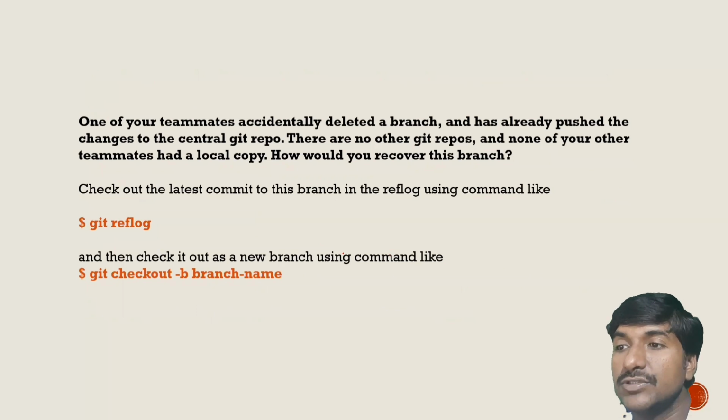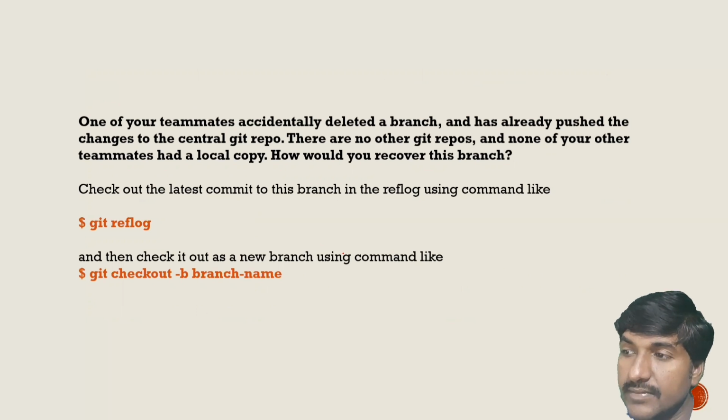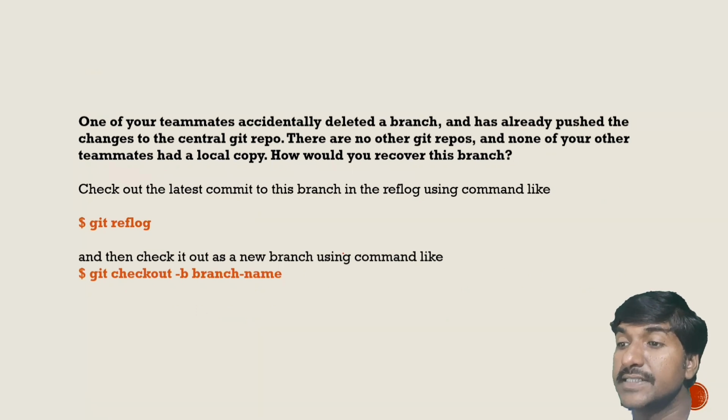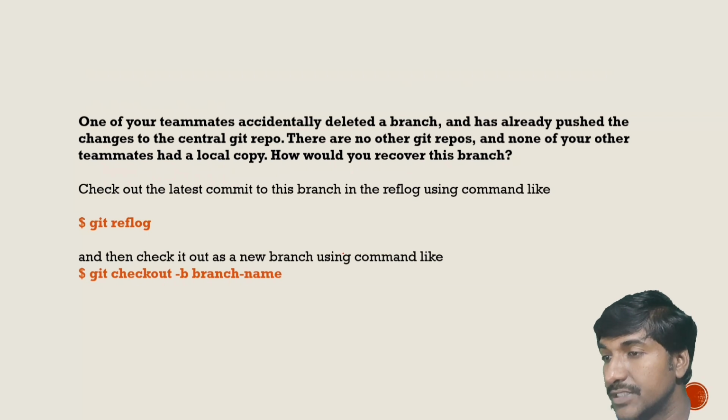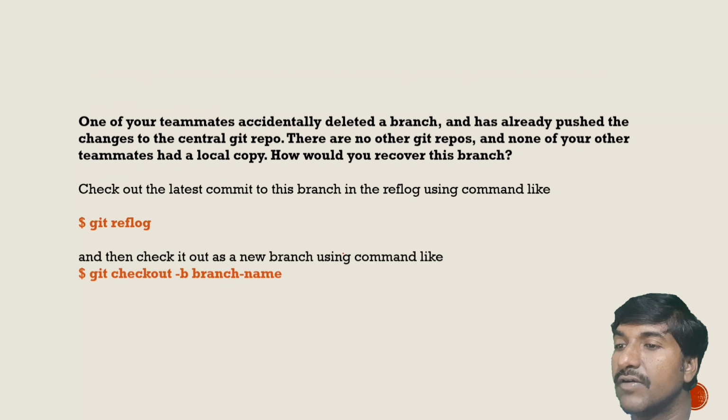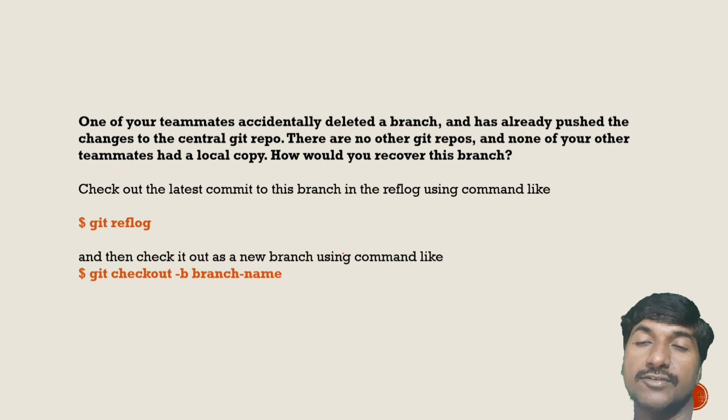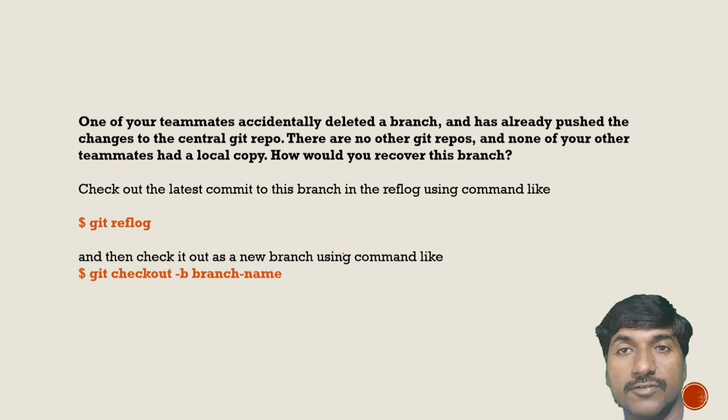And the next question is, one of our teammates accidentally deleted a branch and has already pushed the changes to the central Git repository. There is no other Git repository and none of our other teammates had a local copy. How do you recover this branch?